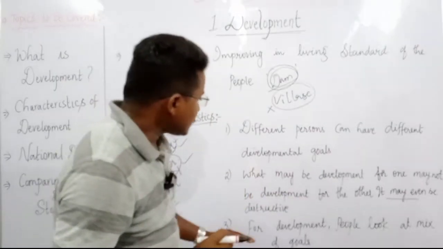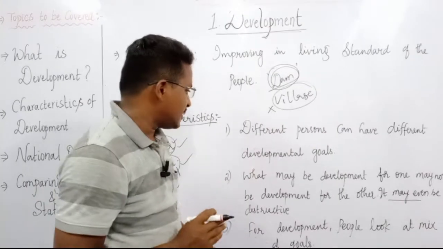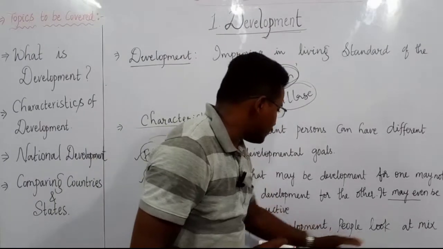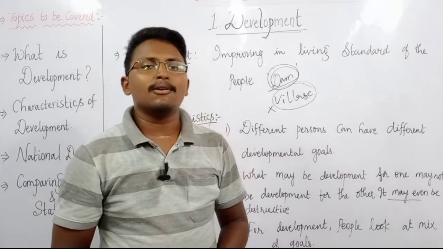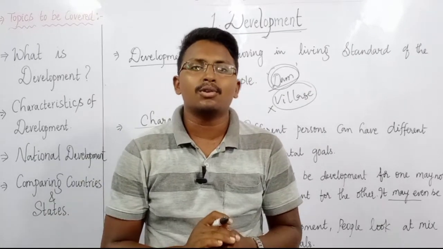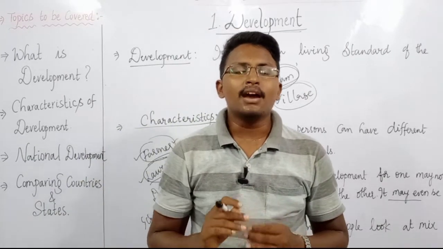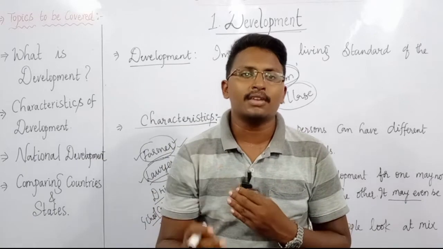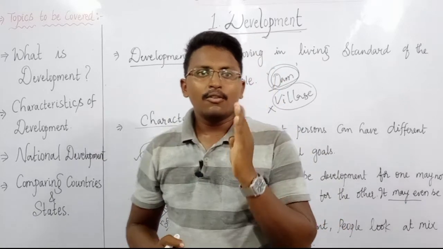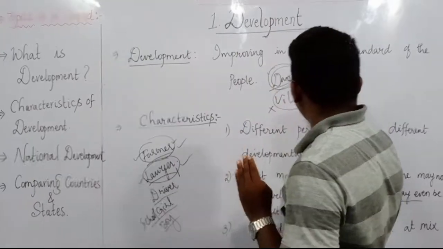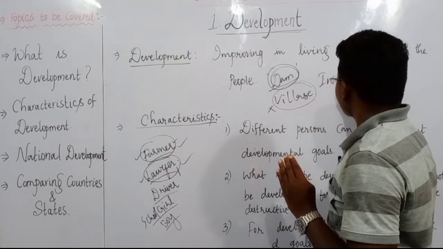Then the last characteristic of development is that for development, people look at a mix of goals. That means they don't always bother about only one particular thing, they bother about different types of things. Most people bother about a good income.